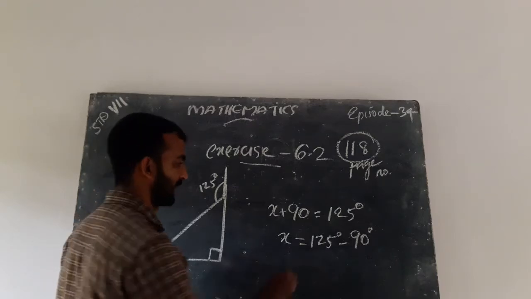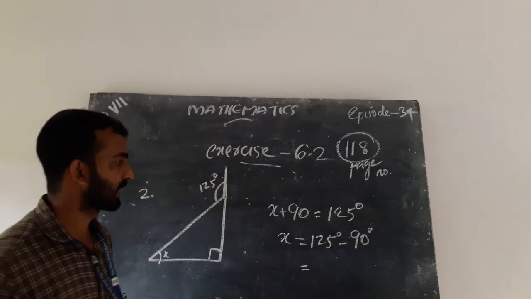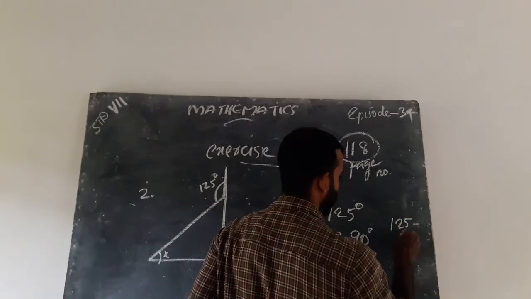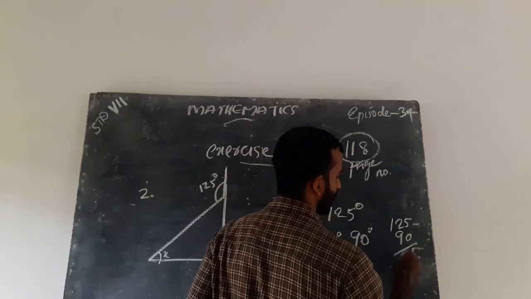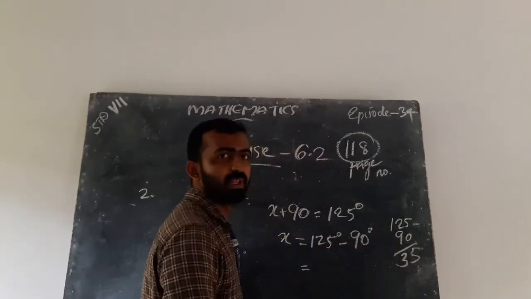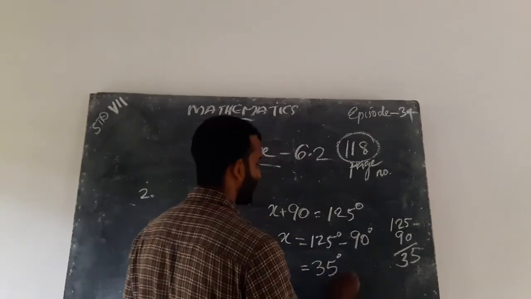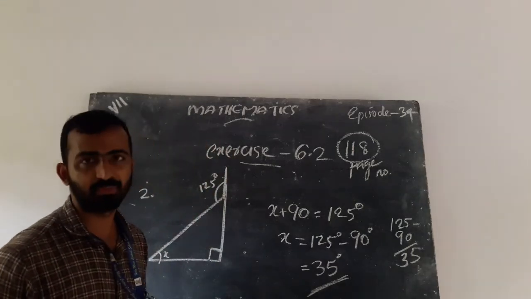What is the answer? That is 125 minus 90 equal to 35 degree. Answer is 35.